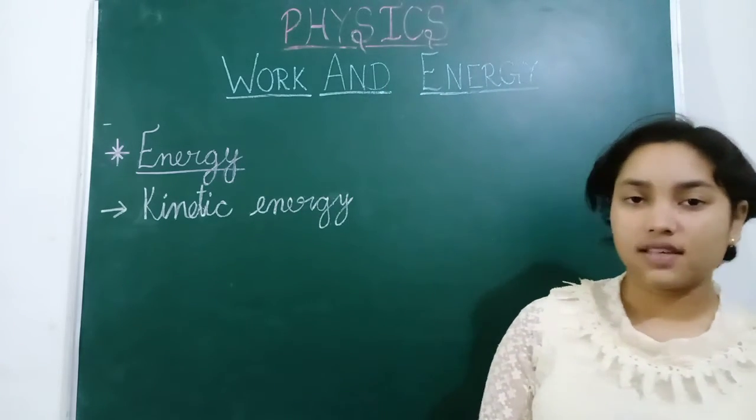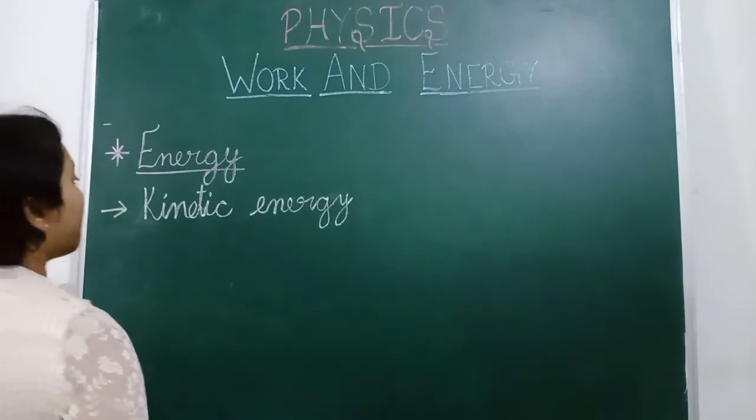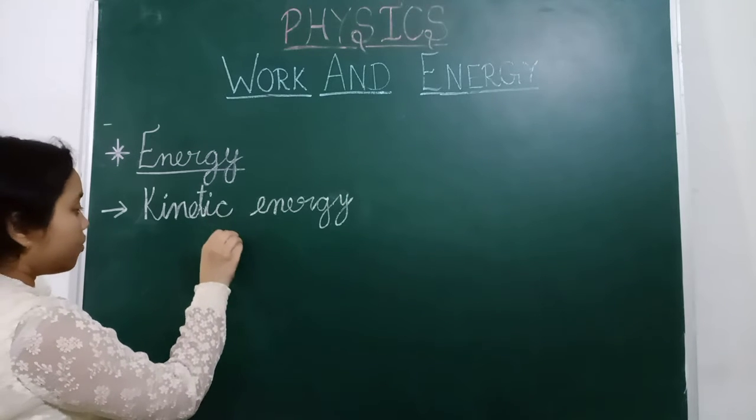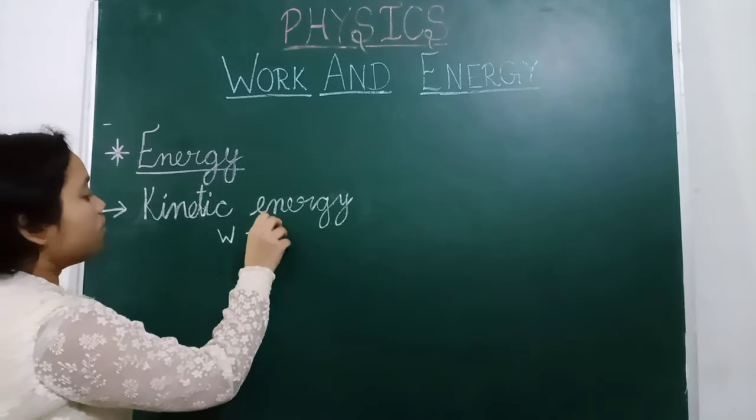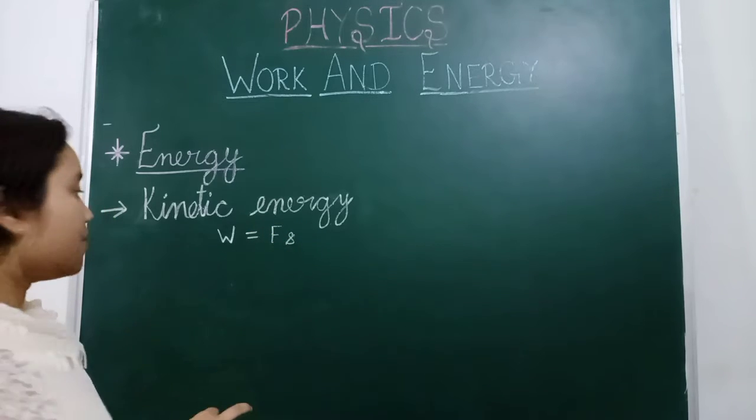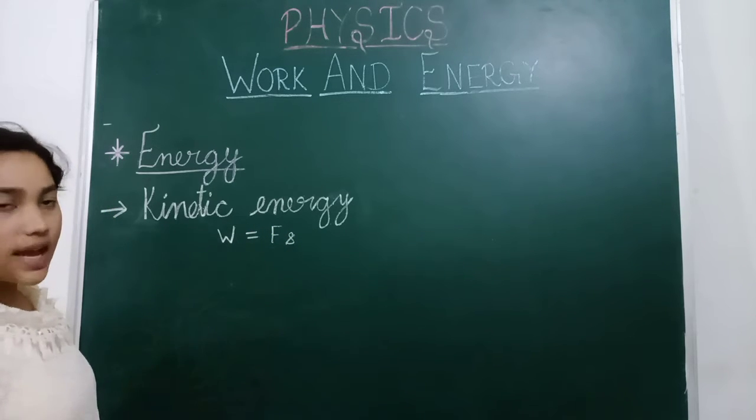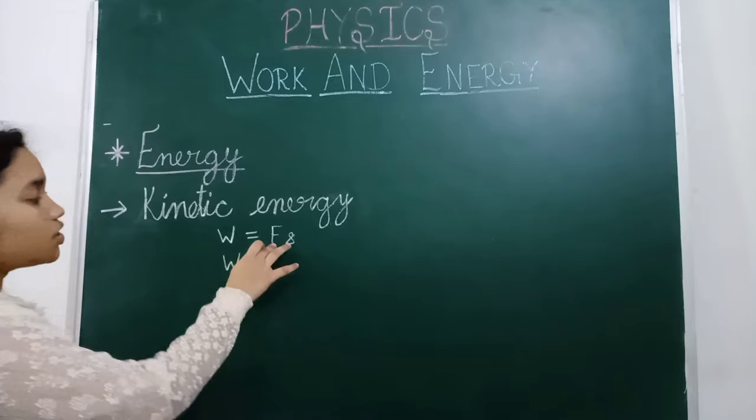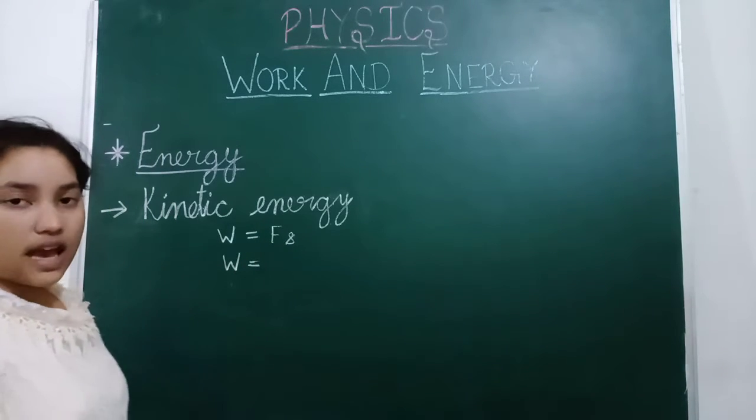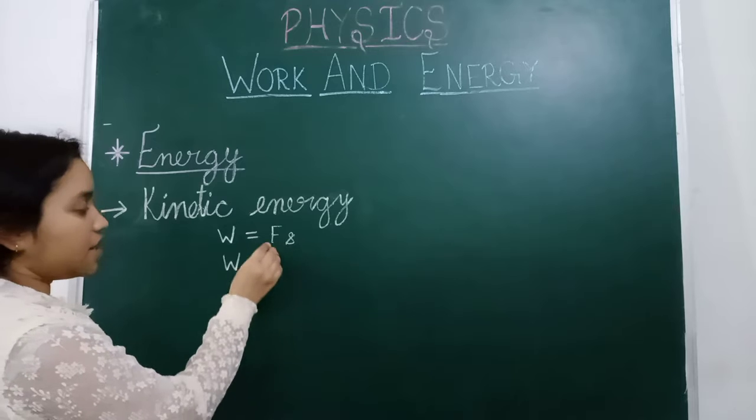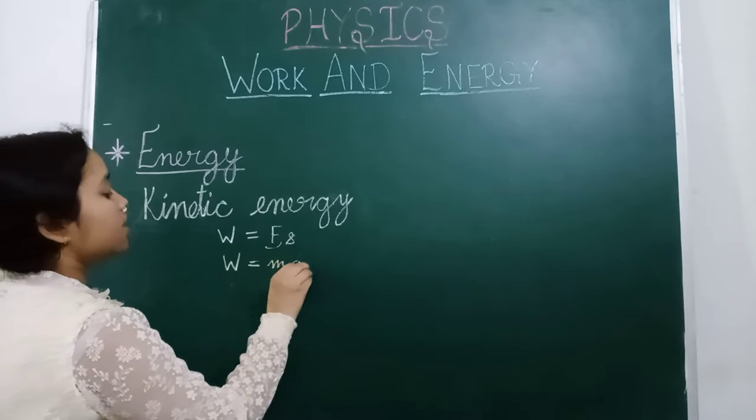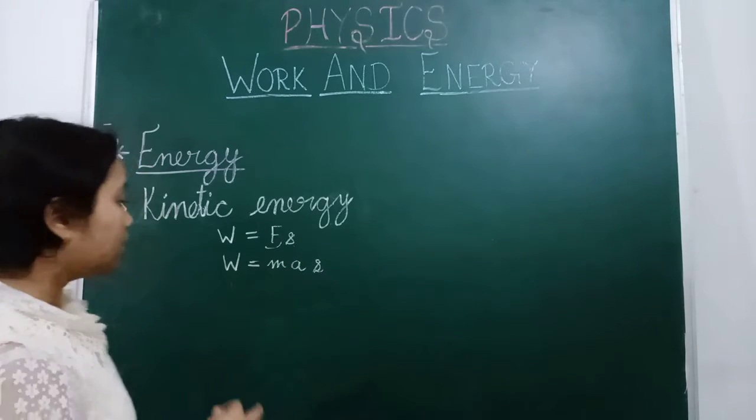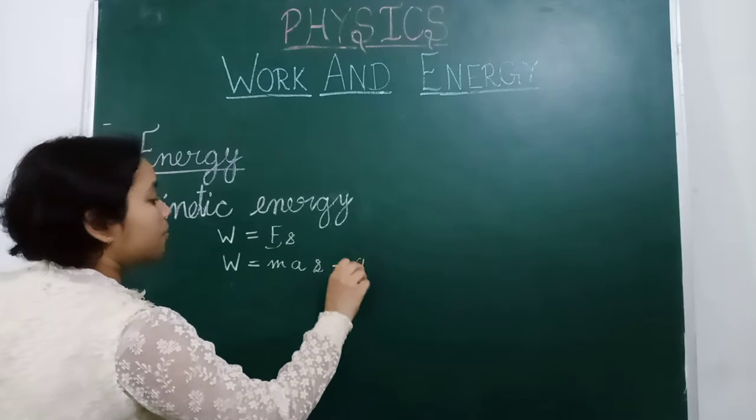Now kinetic energy has a formula, so we will derive it. It is derived from the formula for work. W is equal to Fs, means force into displacement. This formula we have already learnt. Now, force is equal to mass into acceleration, so in place of force we can write mass into acceleration, and s is the displacement. So this is a new formula, equation number 1.